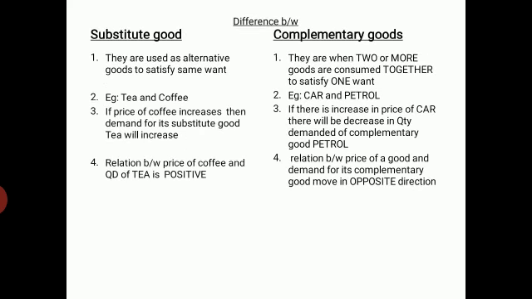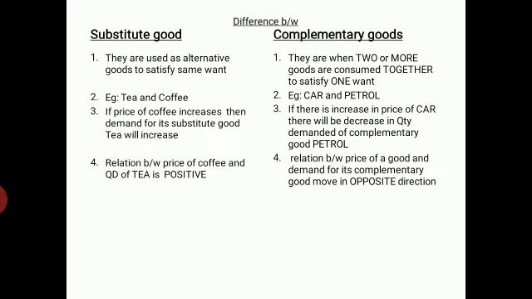Next, we now go to the difference between substitute goods and complementary goods. Firstly, what is the meaning of substitute goods? They are goods used as alternatives to satisfy the same want. Either of the goods can be used to satisfy the same want. Complementary goods are two or more goods consumed together to satisfy just one want.